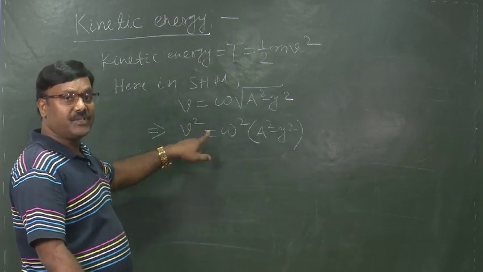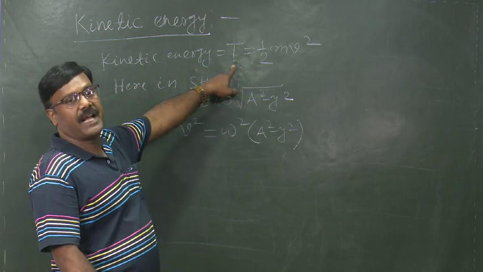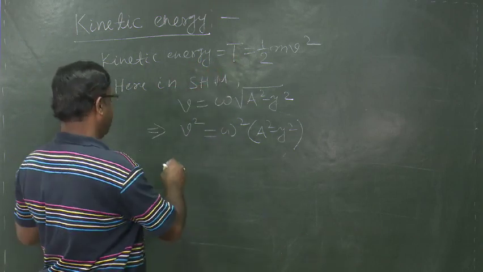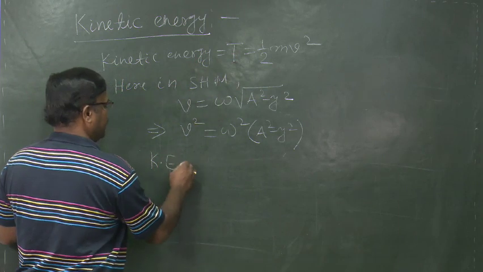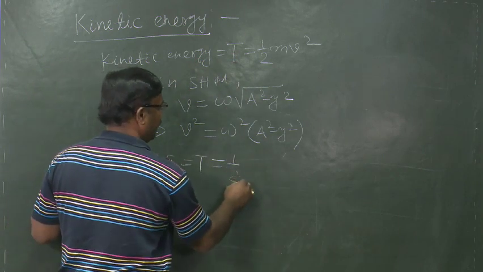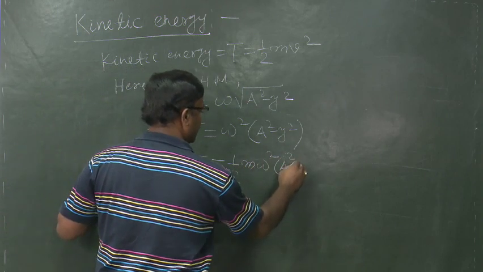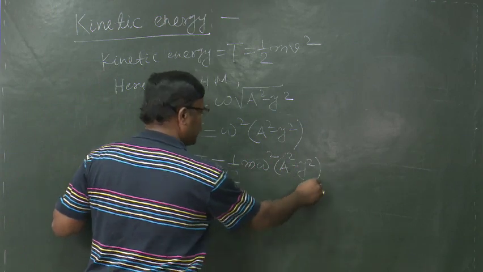So, putting the value of v square in the expression of kinetic energy, we can write kinetic energy T is equal to half m omega square into a square minus y square.